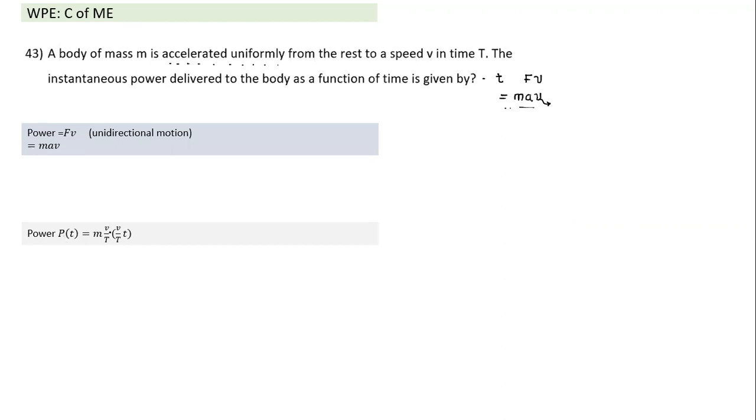So that's why we substitute power as a function of time. Acceleration is v by capital T. If that is acceleration, velocity at time t will be equal to AT. Acceleration is v by capital T into small t. Understand the difference between the small t and capital T. Capital T is a constant here. The small t is a variable value. So that's how the power will vary. So what we notice here, the power supplied is a function of time, even though the force is constant.